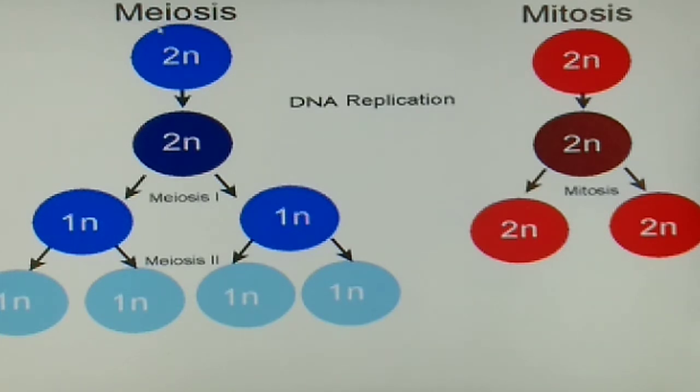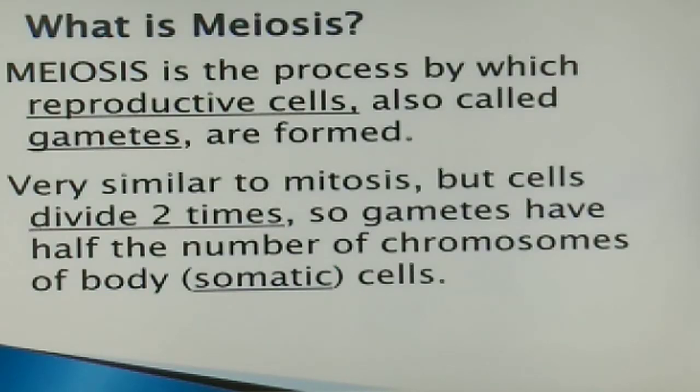Along with this diagram, here is shown the process of meiosis. So we'll be studying the process of meiosis now. Look here, students. Meiosis is the process by which the reproductive cells, or gametes, are formed. What are these gametes?